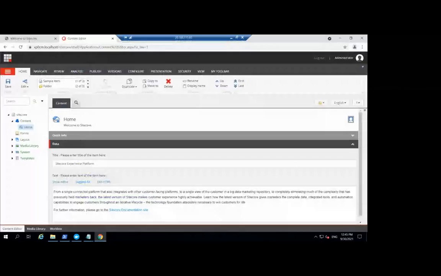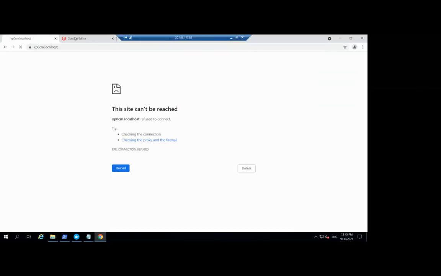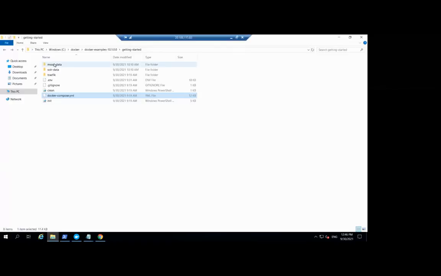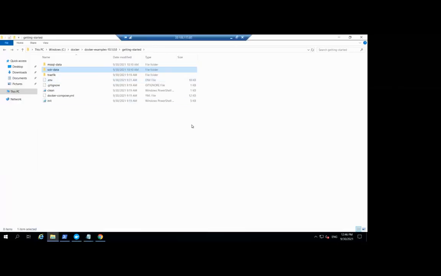If you refresh, no more containers will be available. That's it. As I said, these folders, MS SQL and Solr data, are used as persistent storage for the database and the index files. This means your database and index data remain even after executing the docker compose down command.